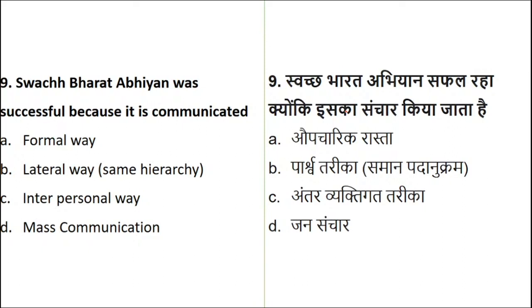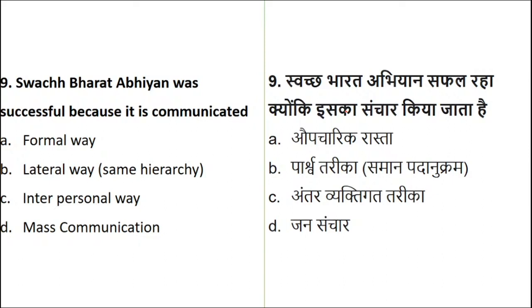Now, again, there is an example stated, but see how they have put this example. Swachh Bharat Abhiyan was successful because it was communicated in what way? A formal way, a lateral way, interpersonal way, or mass communication. When we talk about Swachh Bharat Abhiyan, in what form was it communicated?